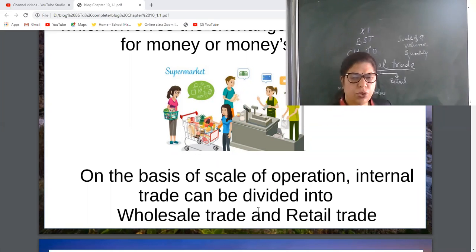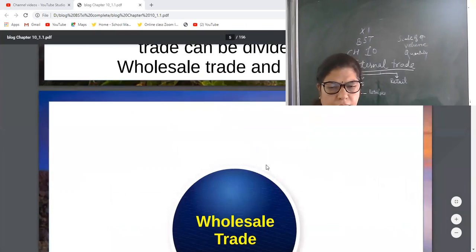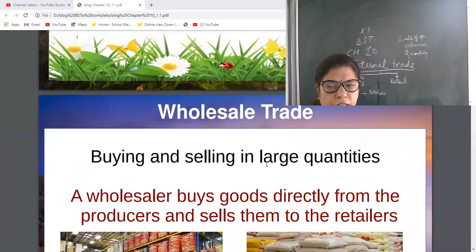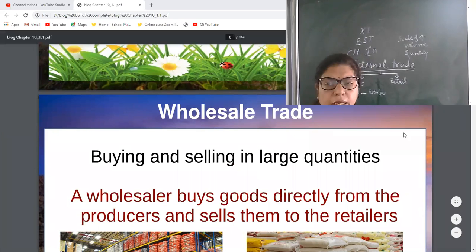Note down please, wholesale trade. Wholesale trade means buying and selling in large quantity. When buyer and seller deal in large quantity, that will be termed as wholesale.